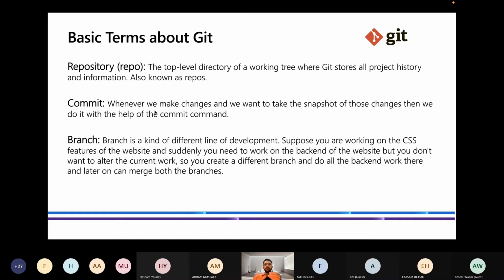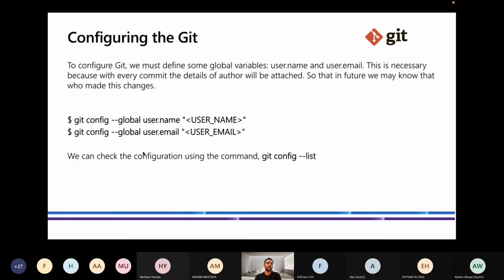Then we will merge those branches into one branch so that both of those work can run as an entity. So here's written all the things you can read later. Next, let's get to practical work, configuring Git.